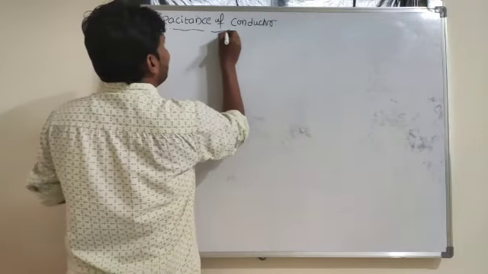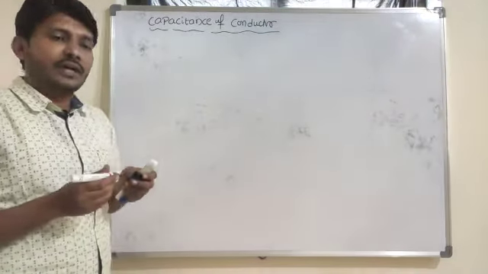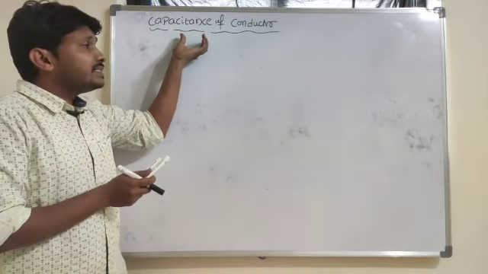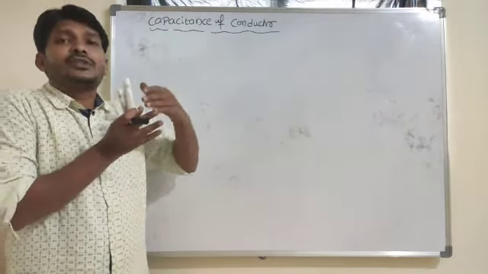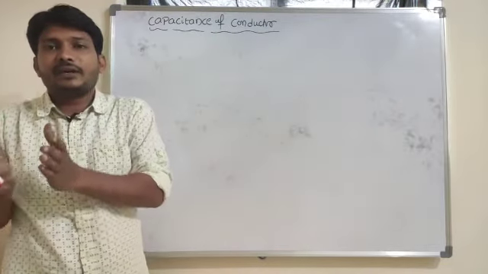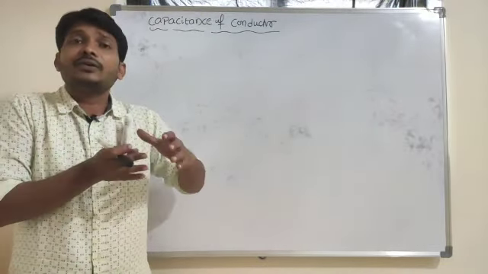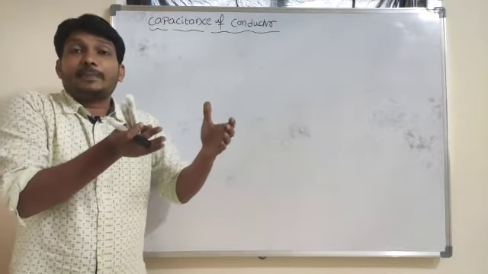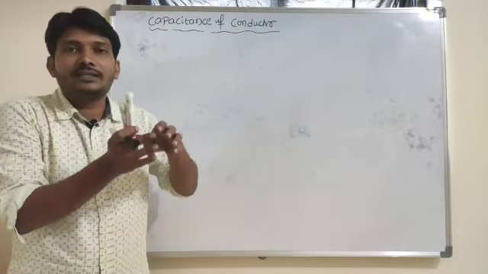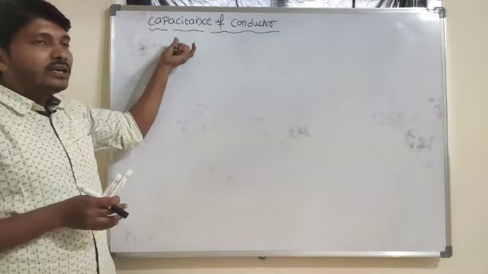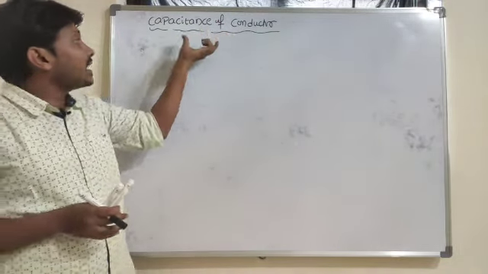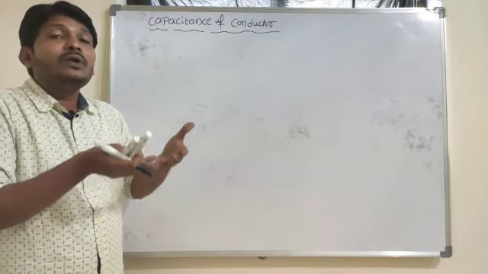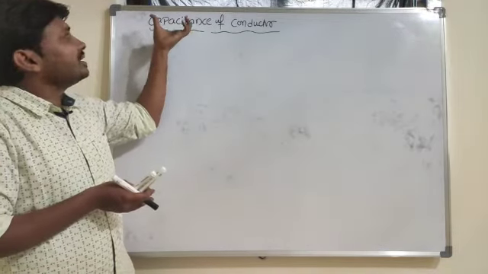What is the exact meaning of the capacitance of a conductor? The capacitance of a conductor measures the ability to store charges. Different materials have different abilities to store charges. Similarly, different tanks have different capability to store water. In a similar way, different conductors have different capacity to store charges, and I will name it capacitance.